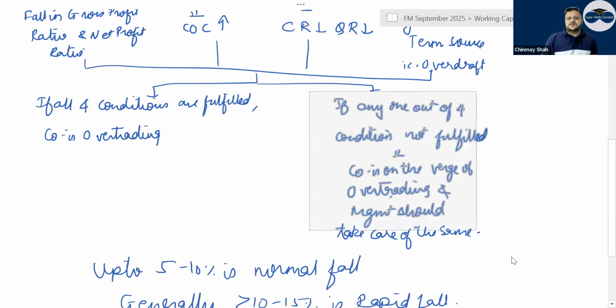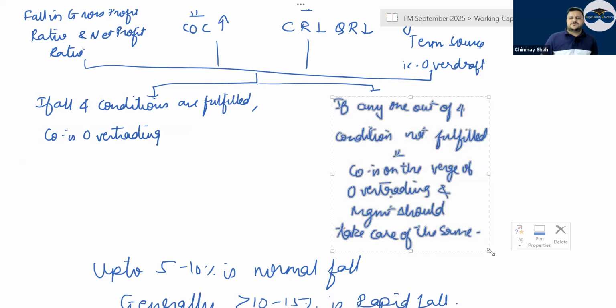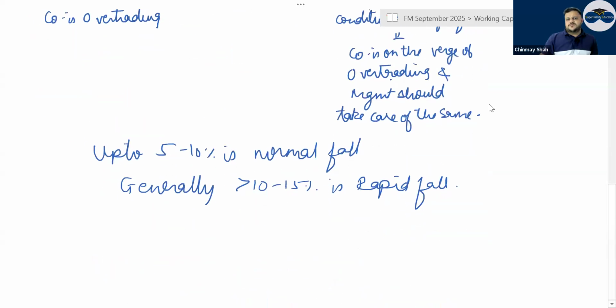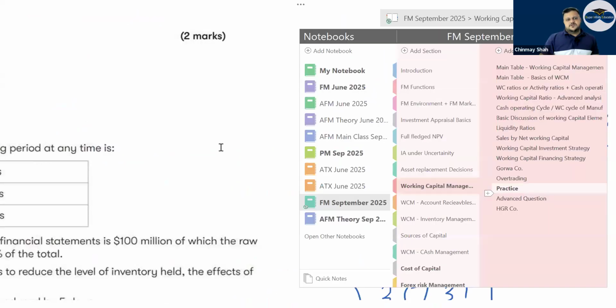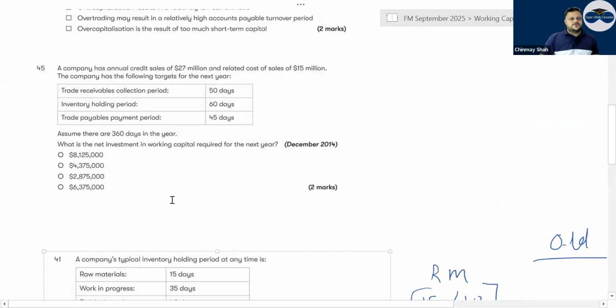If any one out of the four conditions is not fulfilled and a practical question plus theory mixed question is asked, you should write that the company is on the verge of overtrading and management should take care of the same. 5-10% is a normal fall. Generally, more than 10-15% is a bigger fall. Correct? Then here you have 2-3 good questions.